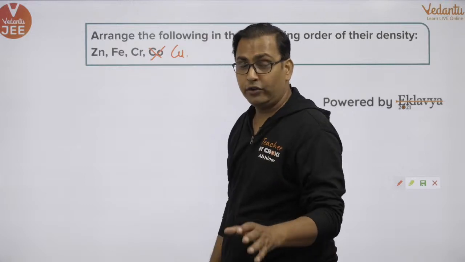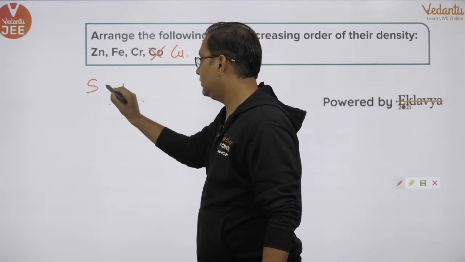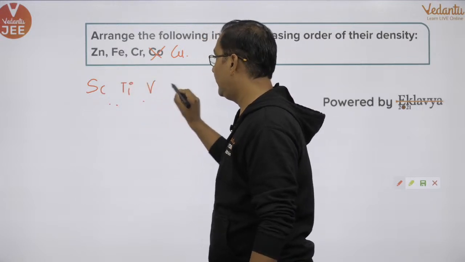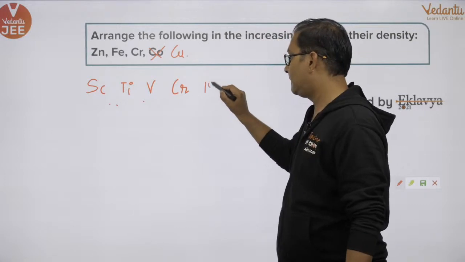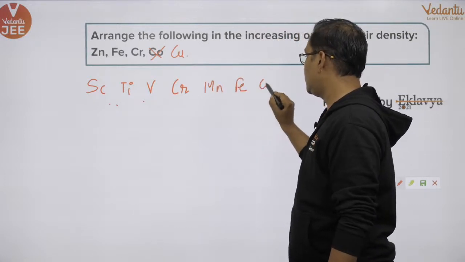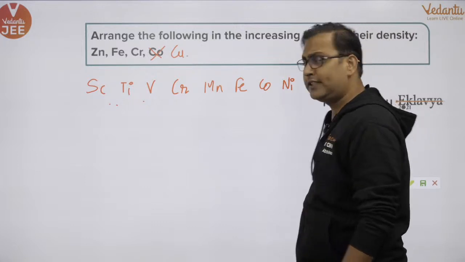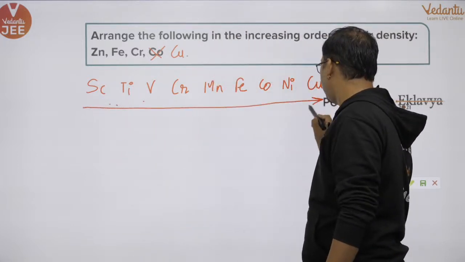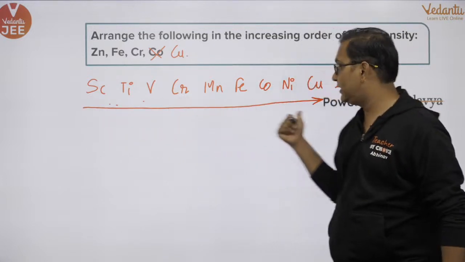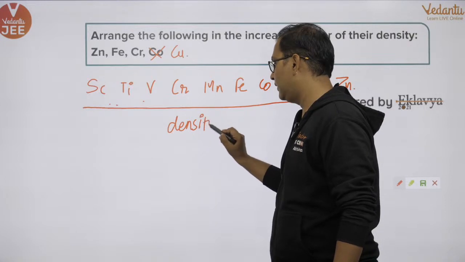So if you see the trend in density, scandium, titanium, vanadium, so yes, this is the 3D series. When you move from scandium to copper, from this point to this point, density goes on increasing.